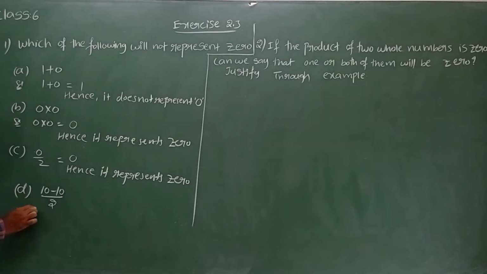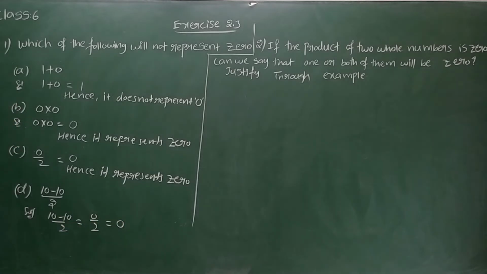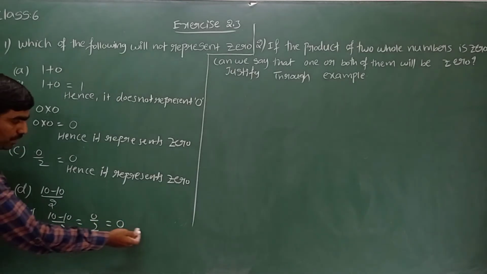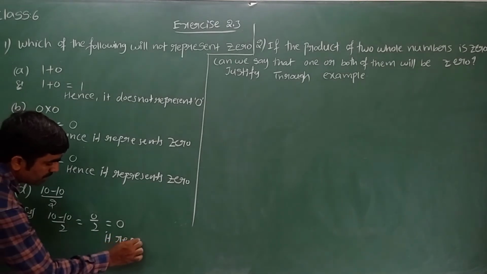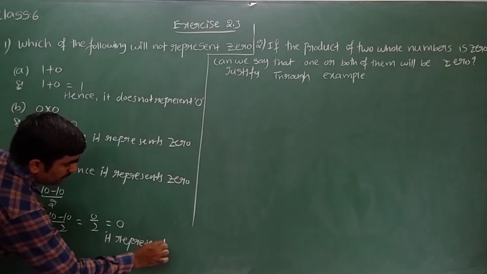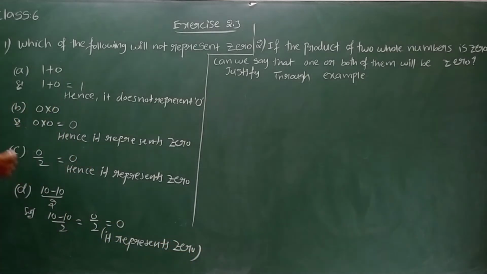Now last one, see one. 10 minus 10 is equal to 10 minus 10 by 2 is equal to 10 minus 10, how much? 0 by 2. 0 divided by something is always 0. What we can write now? Yes, it represents 0. That is the way you can do this.